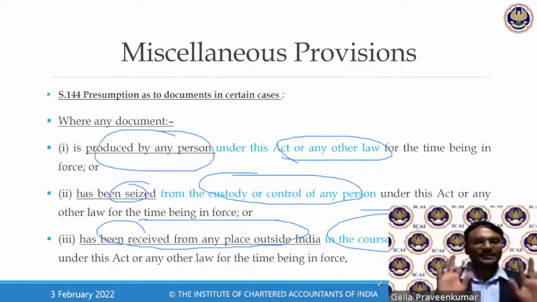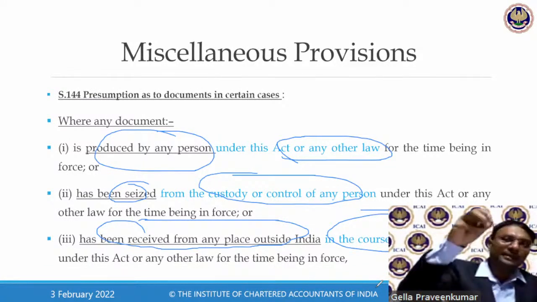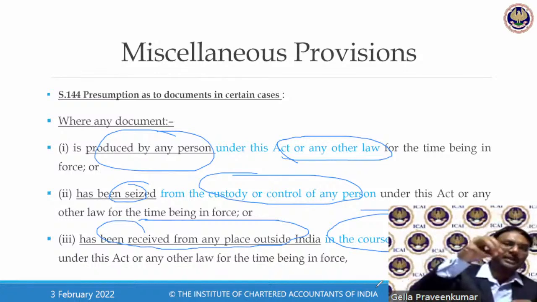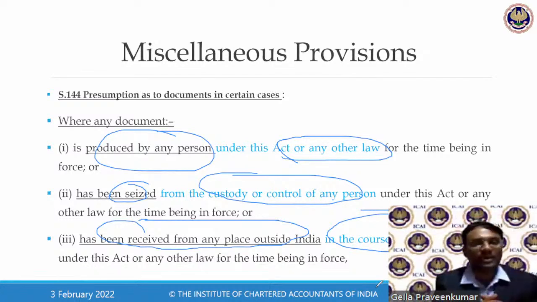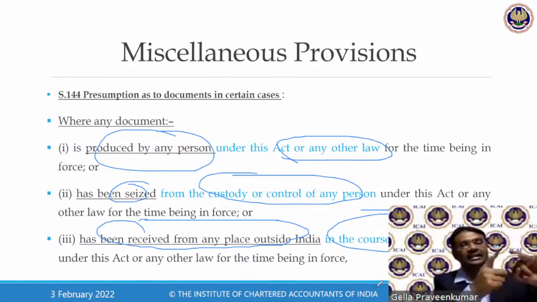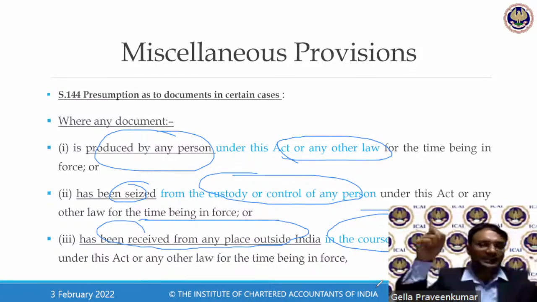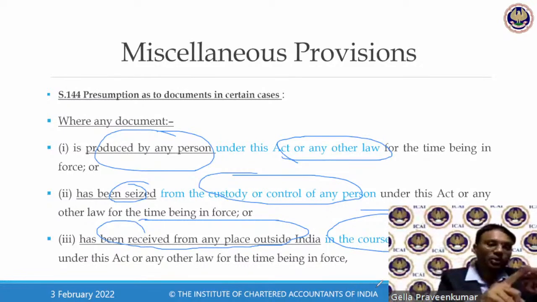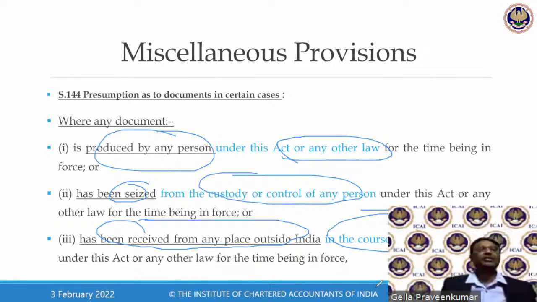Now, in this particular scenario, assuming that you happen to be a CFO who sits in Tamil Nadu, what choice have you got? There is a statement given by your accountant in the state of Gujarat. Can you go back on the document which was given by your accountant? This is what is discussed under section 144.